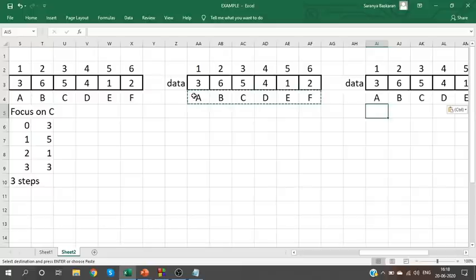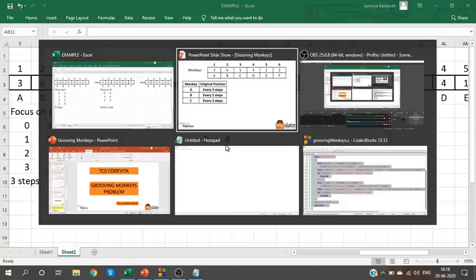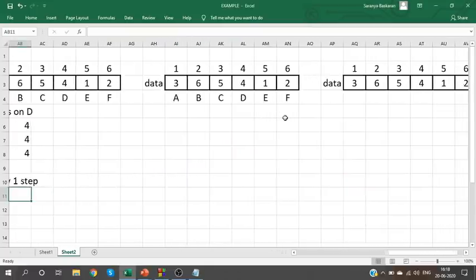Same procedure only, guys. If you are familiar with it, you can write it directly. So now you focus on D. Initially, it is at 4. First second, it is at 4. Second, it is at 4. So, for every one step, even if it takes only one step, it will come back to its original position. Clear? Even for one step, it will come back to its original position. Let's note it down. D requires one step. What about the next one? E.